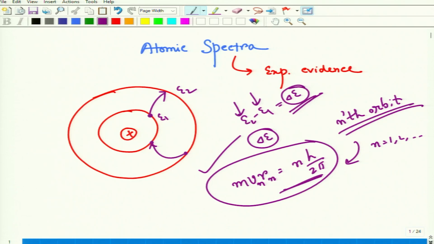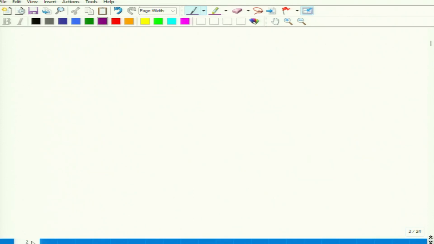We will discuss the atomic spectra in detail later, but first we will carry forward from the explicit form of Rn, En, and see what the forms of those radii and energies will be for the hydrogen atom. So, we are going to start today.